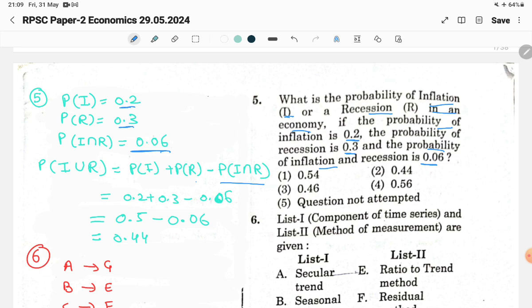So we put in the probability of inflation 0.2 and the probability of recession 0.3, minus the probability of the intersection, 0.06. It gives us 0.5 minus 0.06. The answer will be 0.44, so option second will be the correct answer.